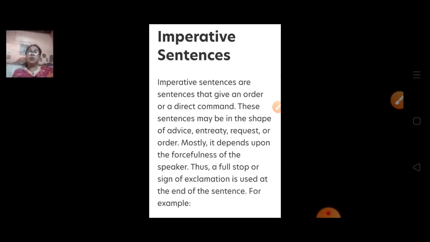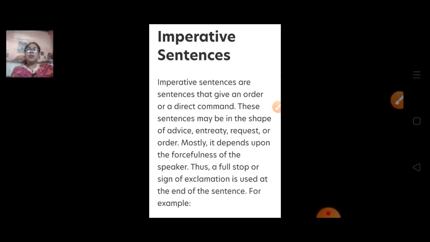So first of all, we should know what are imperative sentences. Imperative sentences are sentences that give an order or a direct command, or these sentences may be in the shape of advice, entreaty, request or order. So mostly it depends upon the forcefulness of the speaker. There's a full stop or sign of exclamation used at the end of the sentence. So these are all called imperative sentence, which is full of advice, request or command.